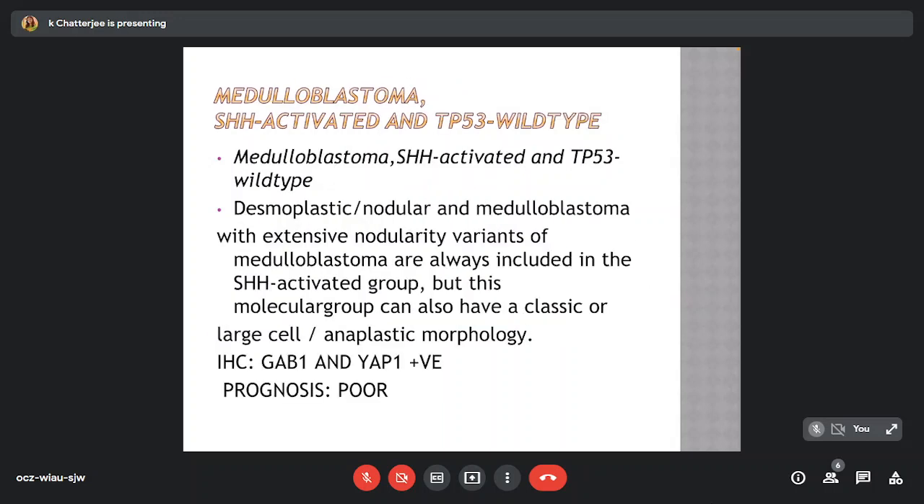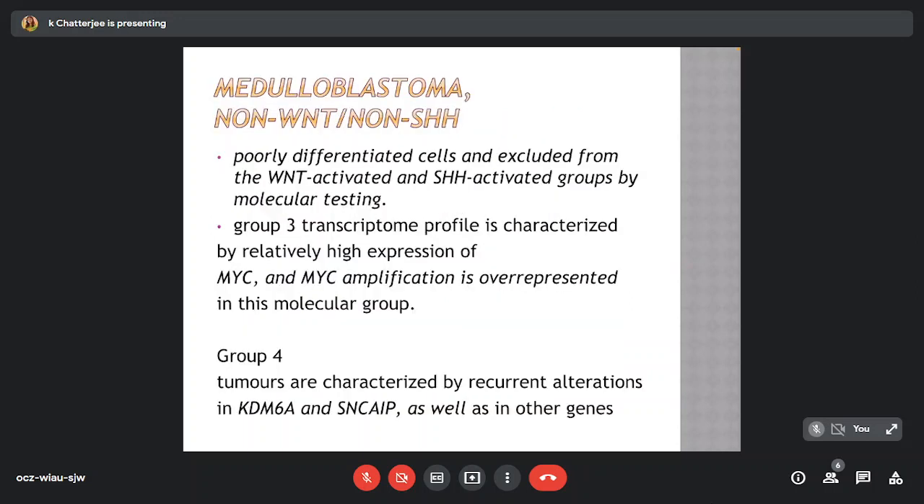In medulloblastoma, SHH activated and TP53 wild type, desmoplastic nodular and medulloblastoma with extensive nodularity variants are always included, but this molecular group can also have a classic or large cell or anaplastic morphology. In IHC, GAB1 and YAP1 may be positive and prognosis is usually poor.